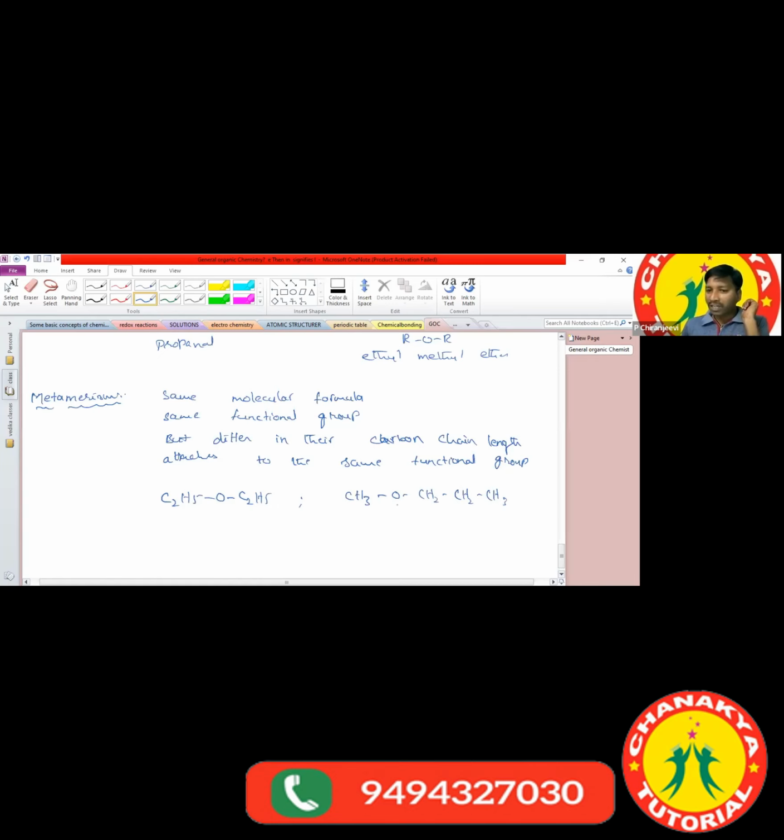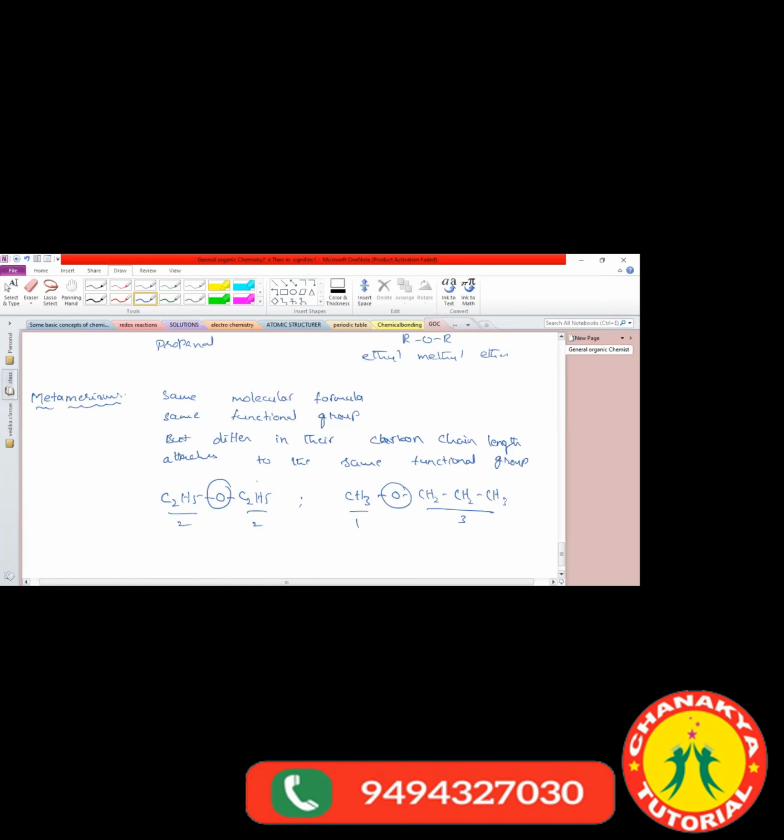Sir, what's the difference here? In the first structure, left hand side and right hand side, we have two carbon atoms, and the functional group is the ether functional group. But here also the functional group is ether only. On the right hand side we have 3 carbon atoms, and on the left hand side we have only 1 carbon atom. Both have the same molecular formula but differ in the number of carbon atoms attached to the same functional group, which is called metamerism. Got the clarity? Yes, sir.